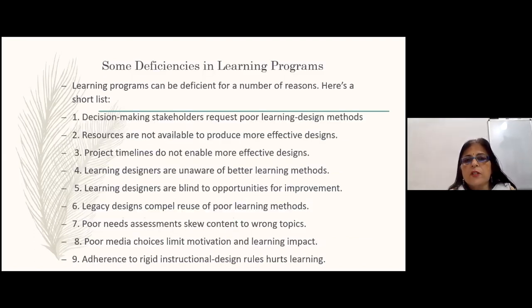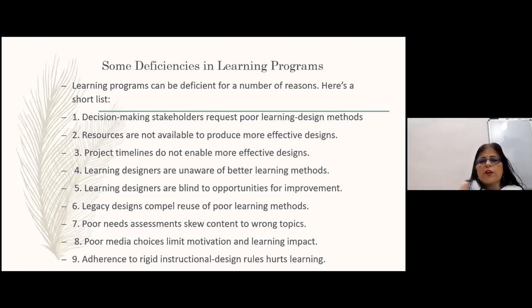Now, some deficiencies are there in learning programs. There are a number of them; I have just shortlisted a few. The learning programs can be deficient for a number of reasons. Gaps could be there in decision making. Stakeholders request poor learning design methods, and they want less expensive, cheaper things and poor design methods.